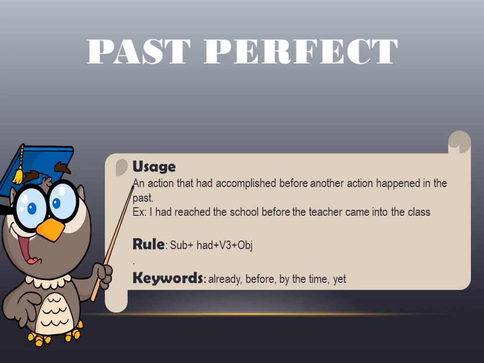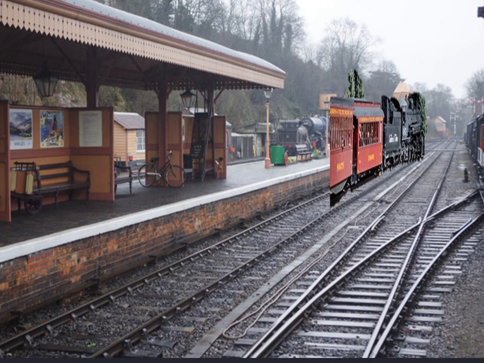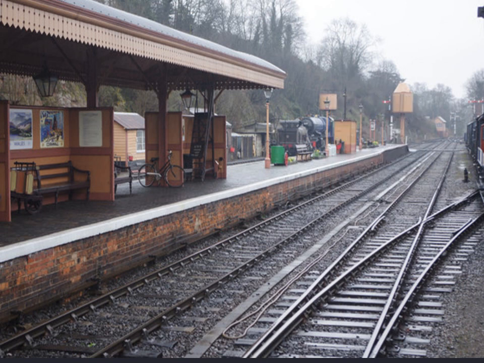Now let us move to the visual. As you can see, this is the railway scene, the platform scene, where you see the train is going. Okay, so the train had left before the man entered the platform. So as you can see, the train had already left before the man could even reach there.